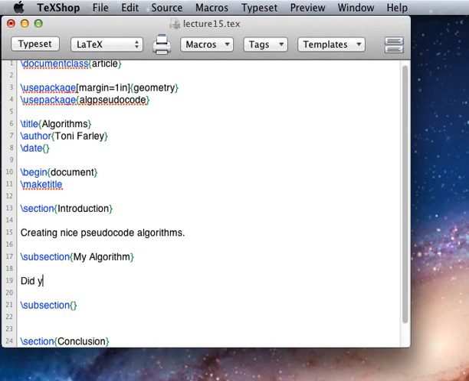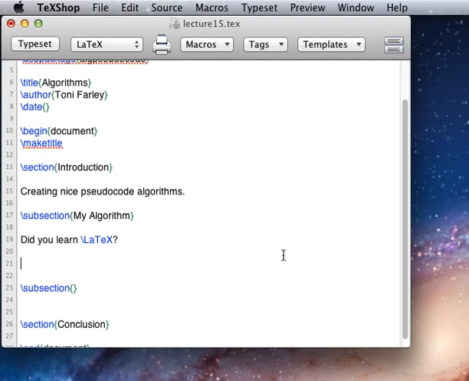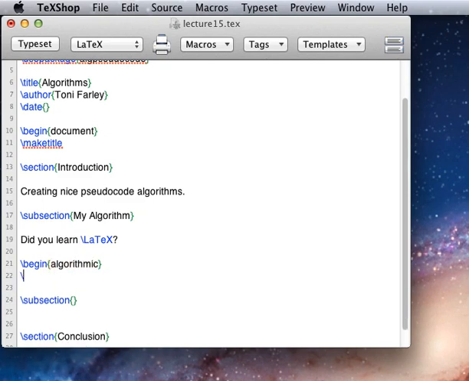So my algorithm is going to be about whether or not you learned LaTeX while taking this course. So I want to go into an algorithmic environment, and as always I have a begin-end tag, and my environment here is called algorithmic. So begin and end algorithmic. And to create a pseudocode algorithm, there are a lot of different types of tags you might want to use, so we'll just look at some examples here.